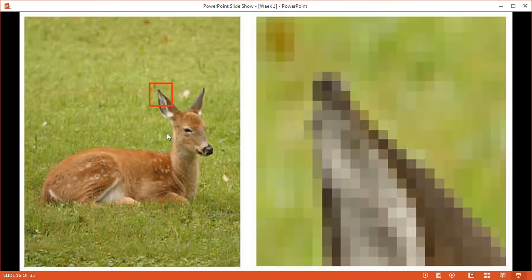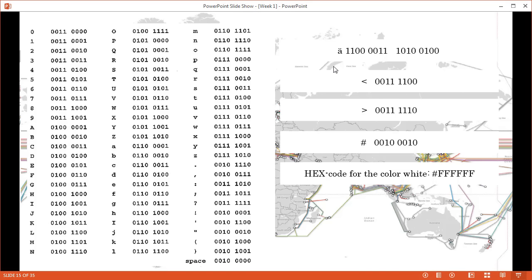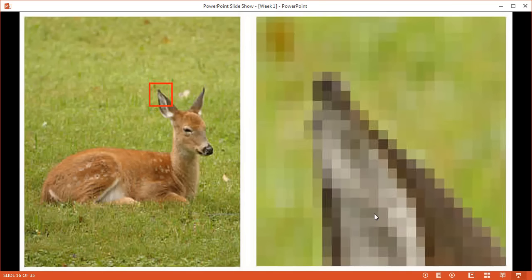And each image, as we know, is made up of a lot of pixels. So if we zoom in here at the ear of the deer, we see those pixels, and each pixel is just a color. Each color has its code or its color name, and a name or a code just consists of characters. And each character has its own unique format by which it gets communicated. Therefore, we can also communicate images. And each video, as we may know, only consists of a lot of images shown very quickly, one after the other, giving us the illusion of motion. And because videos ultimately only consist of images, we can also communicate videos.